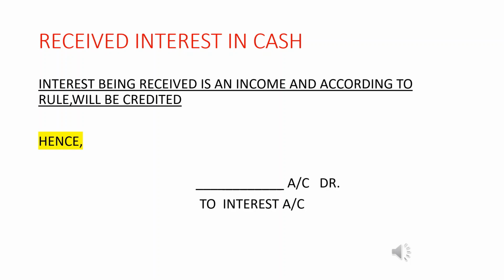Received interest in cash. So here interest comes under nominal account because it is an income, because it is being received by the company. So interest is being received and is an income. So according to the rule of nominal account, it will be credited. So here we can credit the interest account.